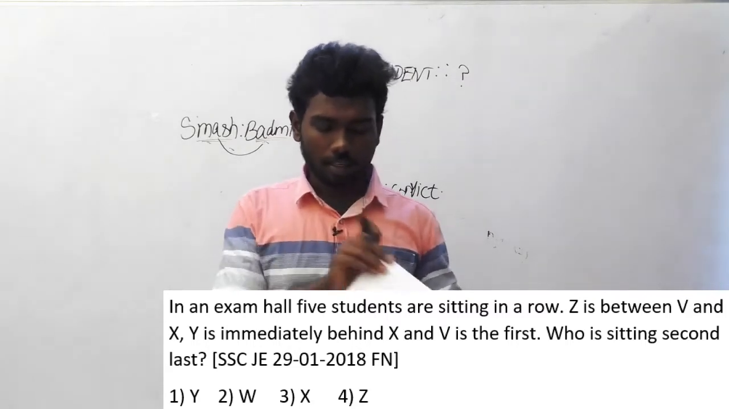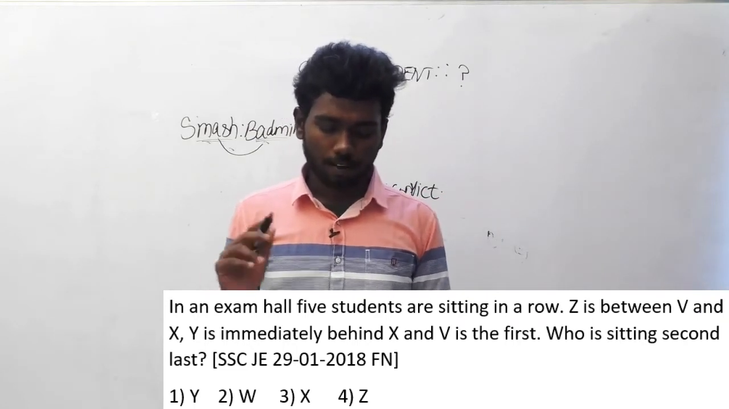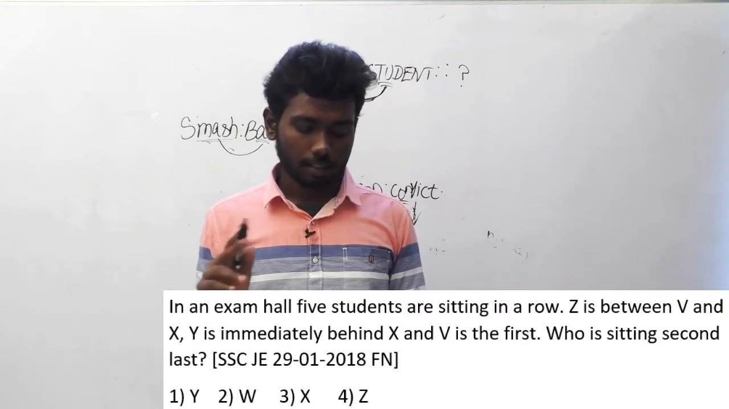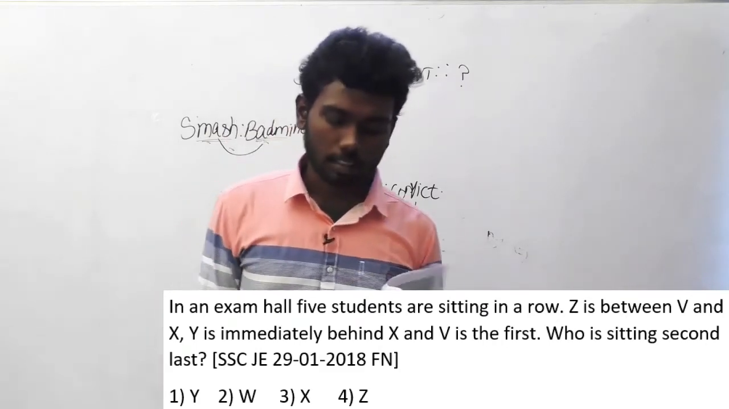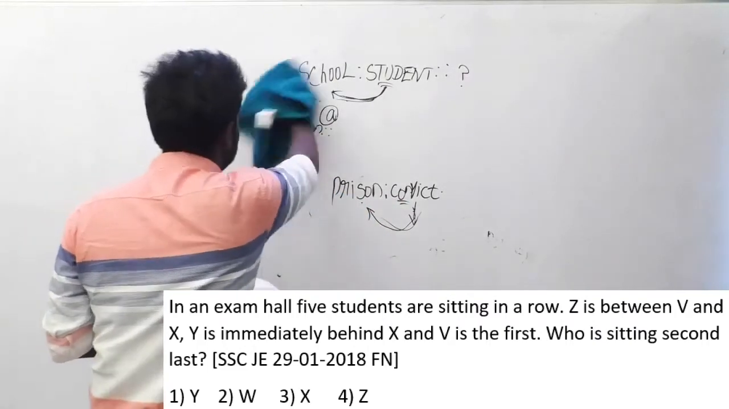Question number 110. In an exam hall, 5 students are sitting in a row. Z is between V and X. Y is immediately behind X and V is the first. Who is sitting second last is the question. And I think this is one of the good questions in SSC JE.